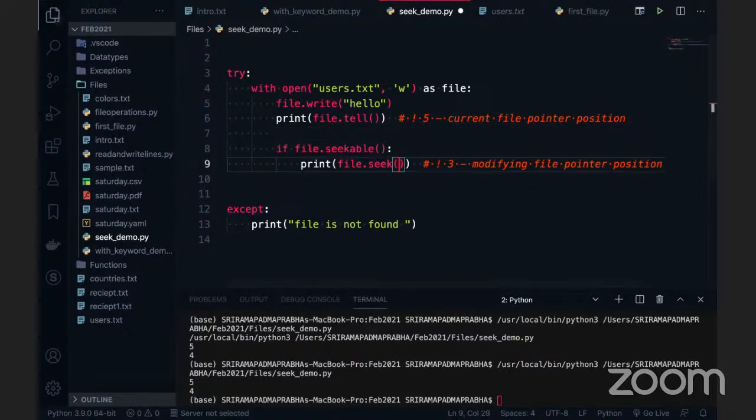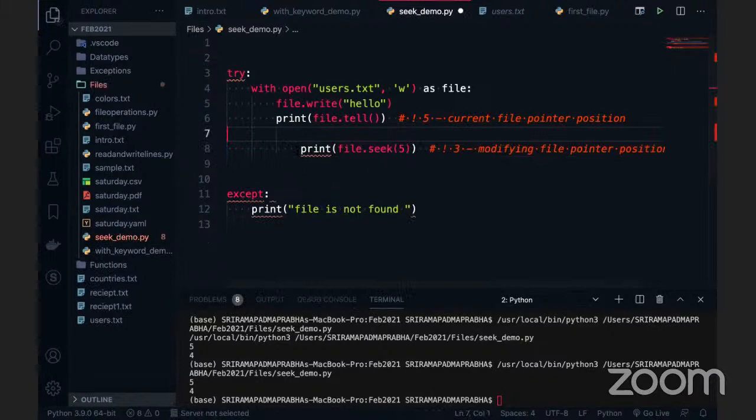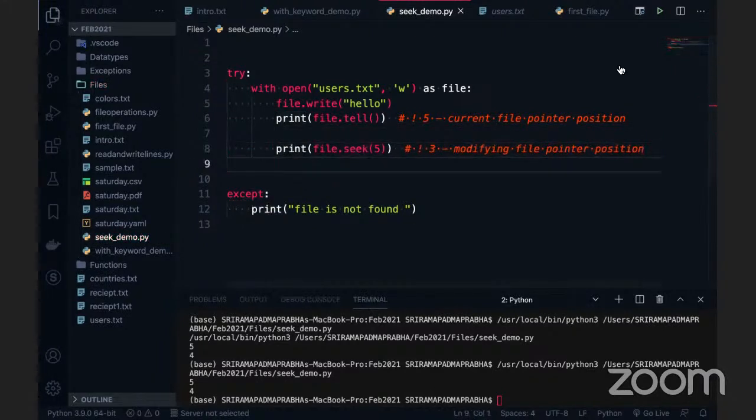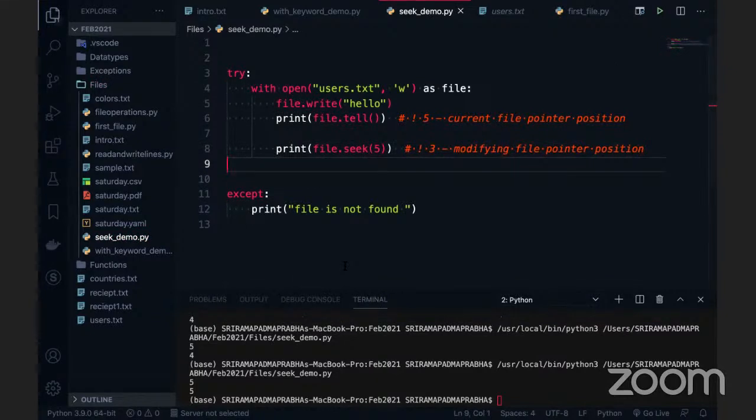For example, here I'm giving 5. Forget about the seek method here. Actually, there are only 5 characters. I'm going to execute this. 5 is coming. It is the end position only. Either you can pass the length of the string, or we can give the append mode. That's where we can use this. Since you asked about the seek method, it works.